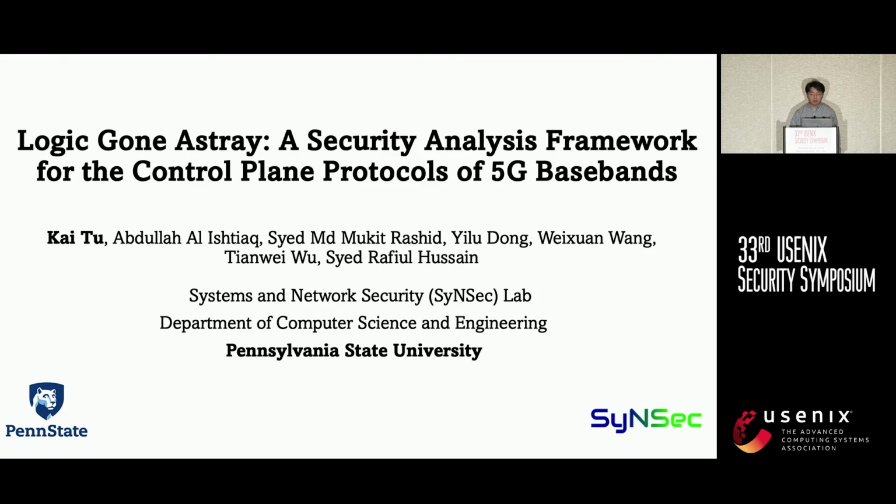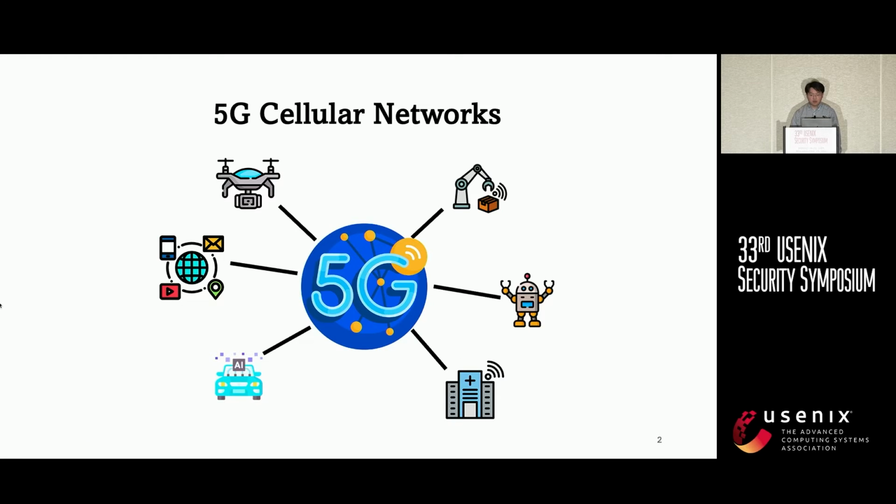Please let me introduce our work, Logic Gone Astray, a security analysis framework for the control plane protocols for 5G basebands. 5G is a global standard for cellular networks, and 5G devices are now widely used in autonomous vehicles, cyber-physical systems, and some other mission-critical services. The security and privacy of these cellular devices are important.